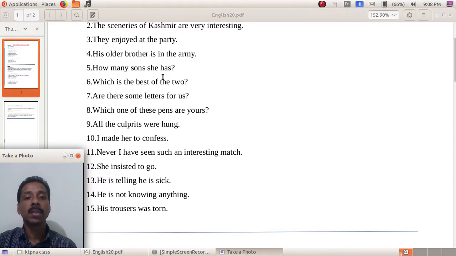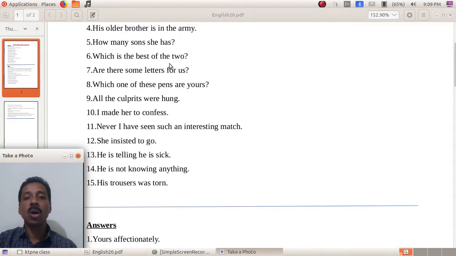What is wrong with it? The form of a question. We already discussed that in the case of a question, the subject should come between an auxiliary verb and the main verb. Before the subject there should be the auxiliary verb. So here there is no auxiliary verb used. So what should be the correction? How many sons? As the main verb is has, that can be split using does. So how many sons does she have is the correction.